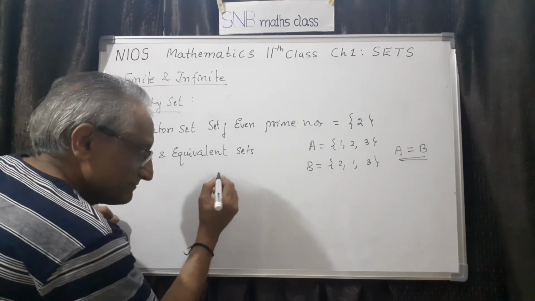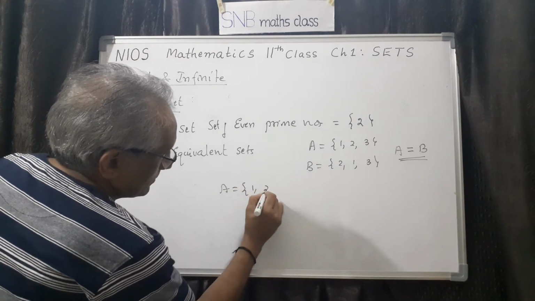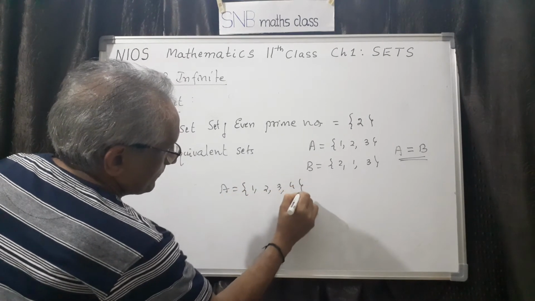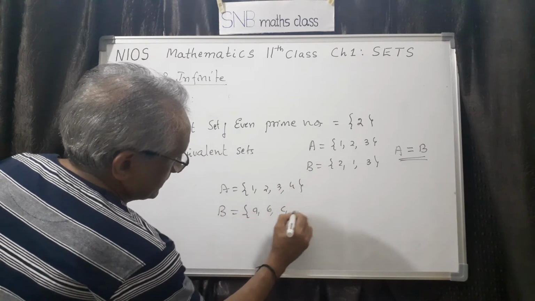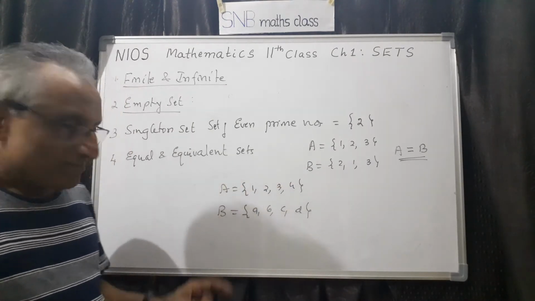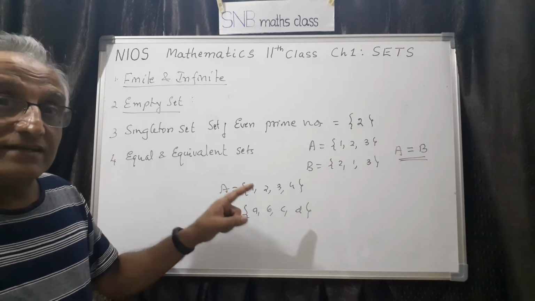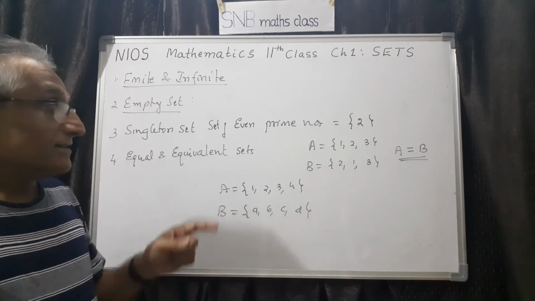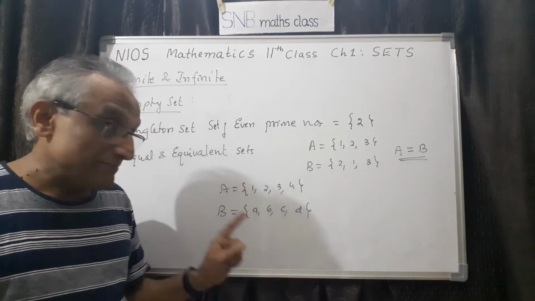Equivalent means, let me first give the example. Let us take A equal to, say, {1, 2, 3, 4}. Suppose you take B equal to, say, {a, b, c, d}. Now here there are 4 elements. Here also there are 4 elements only. They are called equivalent sets. Equivalent sets means the number of elements must be the same. The number should be the same, not the same elements.